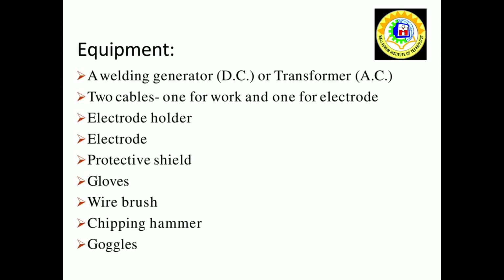What is the equipment for arc welding? A welding generator, DC or transformer AC, two cables, one from the work and one from the electrode, an electrode holder, electrode, protective shields, gloves, wire brush, chipping hammer and goggles.